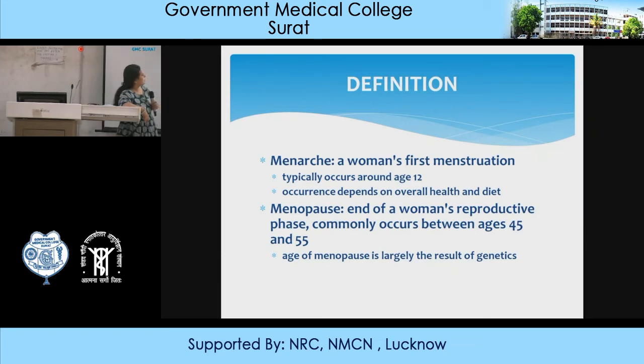Sometimes it may even occur after 15 to 16 years, so we don't know exactly. Menopause ends between 45 to 55. Even nowadays, early menopause is very common, about 35 years also, in some females, but rare cases. The age of menopause is likely a result of genetics also. It is usually genetics, like mother, like daughter.